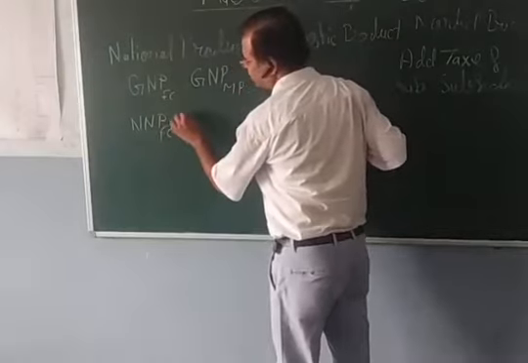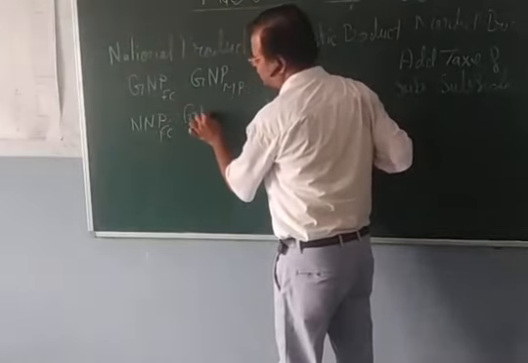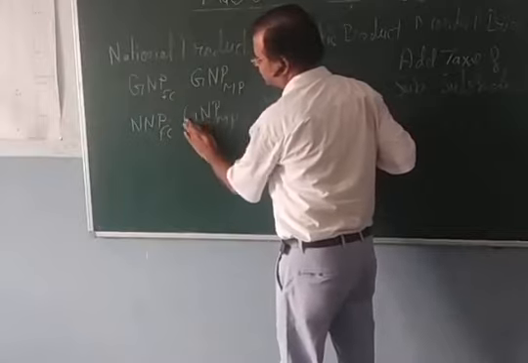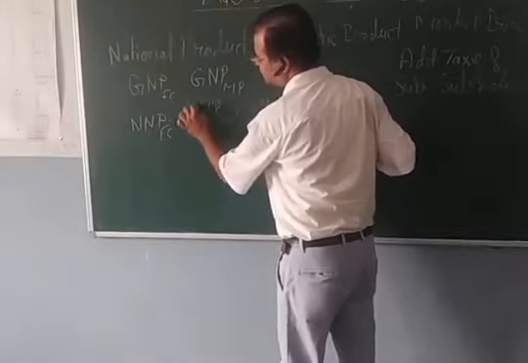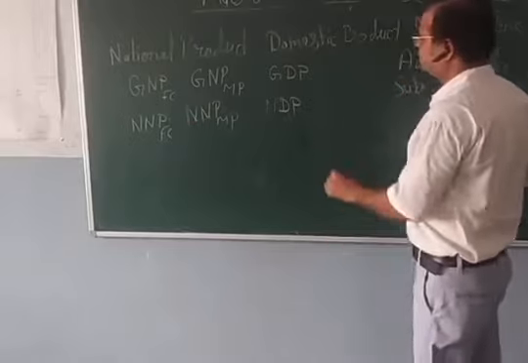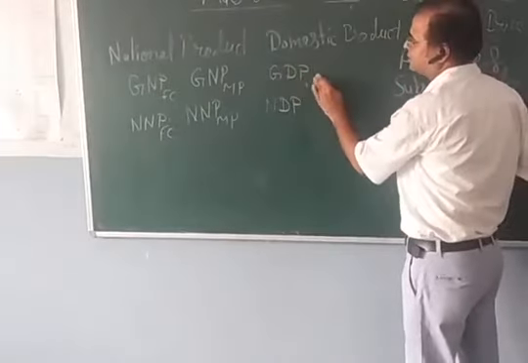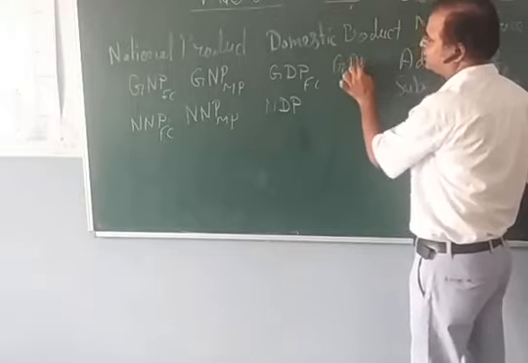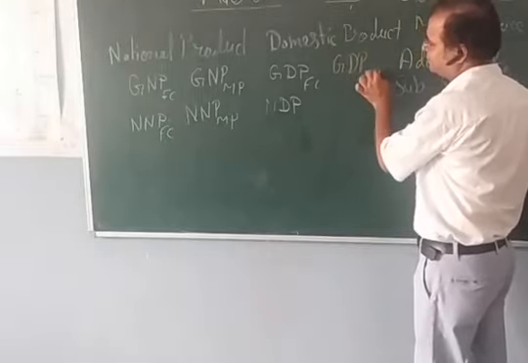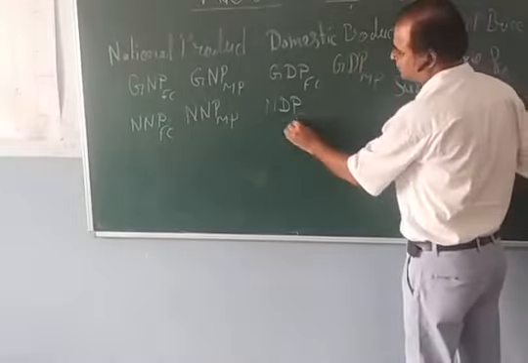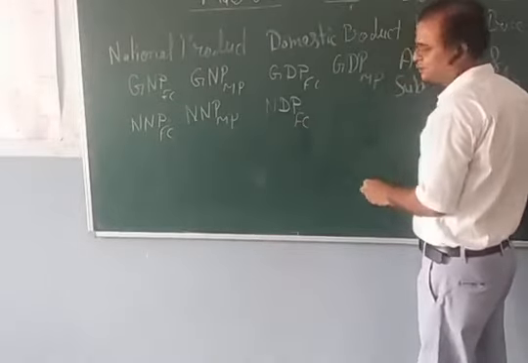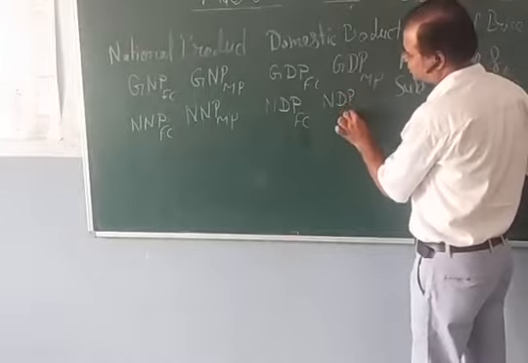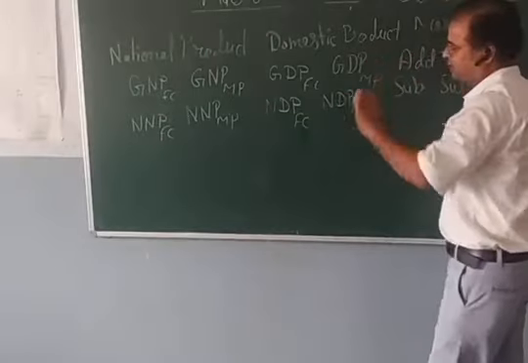When the government enters, it becomes market price. These are the aggregates.